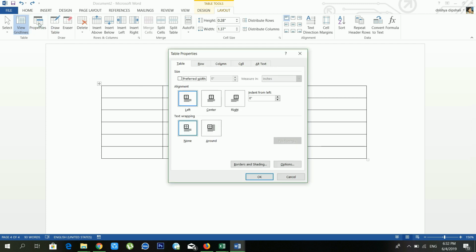And from the properties, you can set your table properties from here, where you want to align your table. You want to align your table on the left side or center or right.